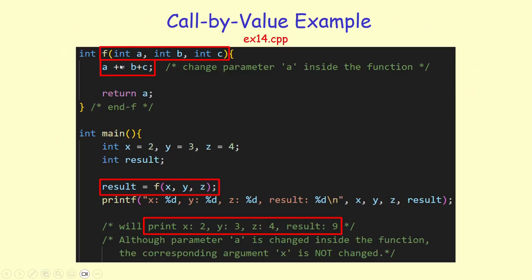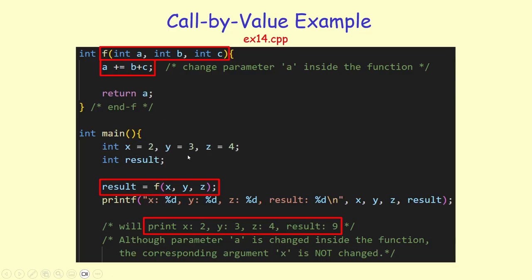We've got a function f that has three parameters, a, b, and c. And within the function, I am changing the value of the parameter a. I'm saying a plus is equal to b times b plus c. So I'm basically changing the value of a by adding the value of the parameters b and c. All right, so let's look at how we make a call to this function f from within main.